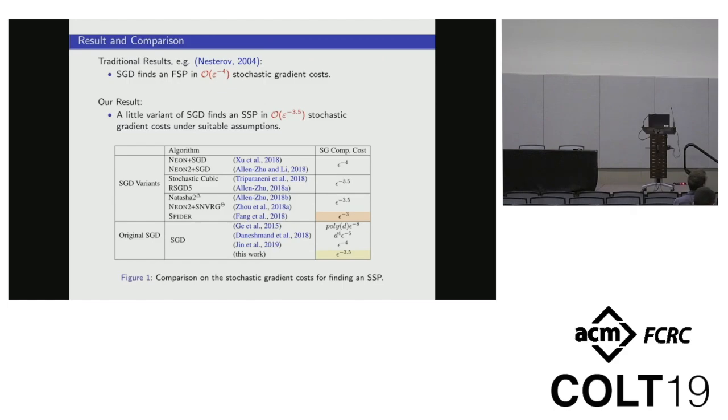This is the comparison on the stochastic gradient cost for finding a second-order stationary point. For original SGD, our analysis is sharper than others. However, for all algorithms, the sharpest bound is obtained by the algorithm named Spider, which can achieve a complexity of epsilon to the power of negative 3.